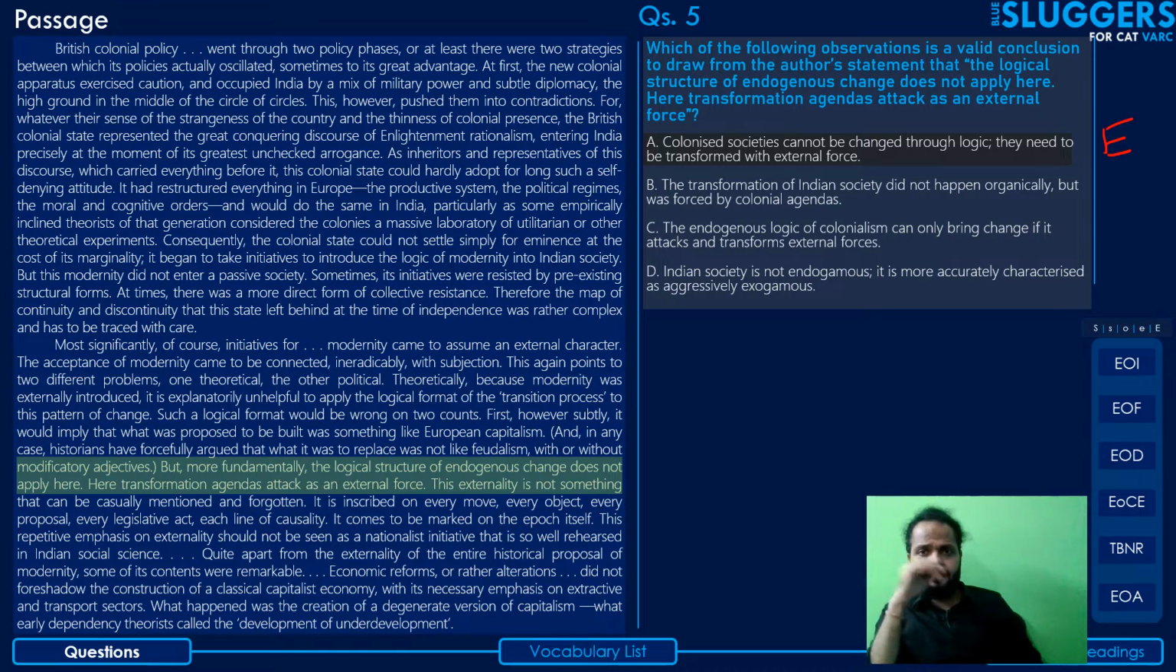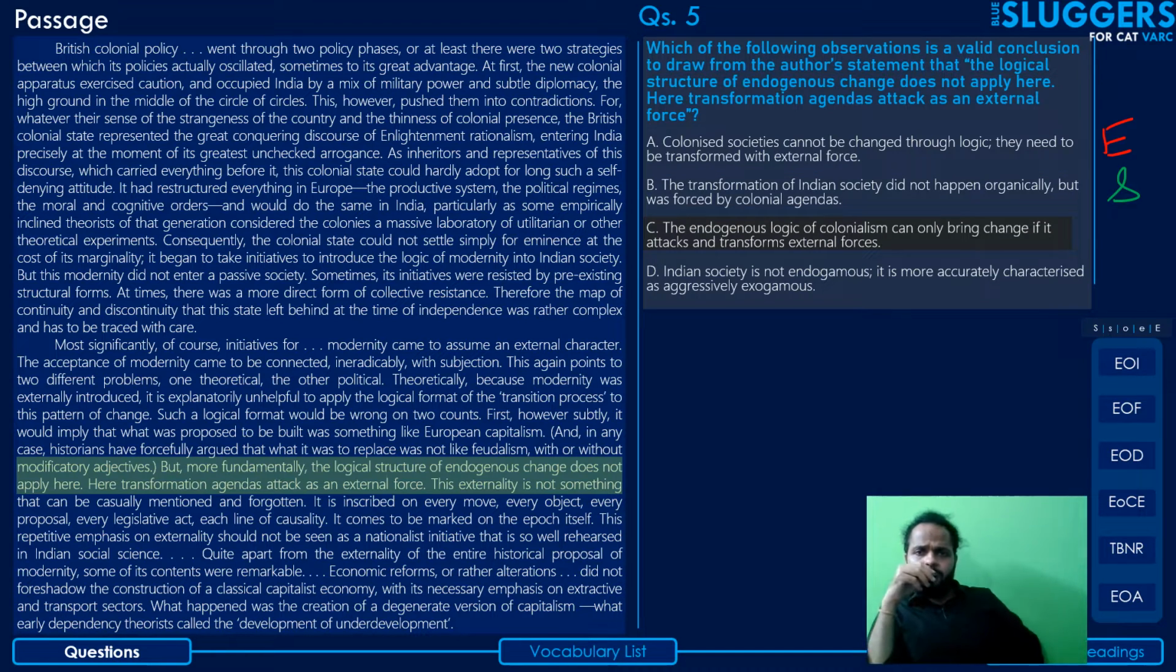Coming to the next option, the transformation of Indian society did not happen organically but was forced by colonial agendas. Yes, that's exactly what he's trying to say. It did not happen organically, it did not happen in an endogenous manner, and hence this logical structure of endogenous change is not applicable here because it was forced by colonial agendas. So yes, this can be an answer. I will mark this as a small s and move on.